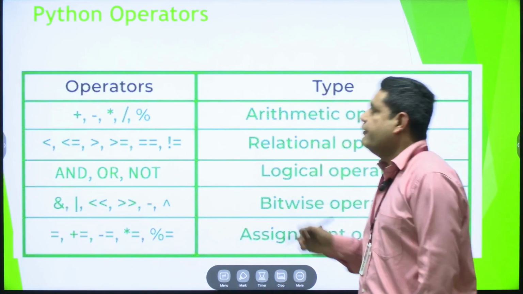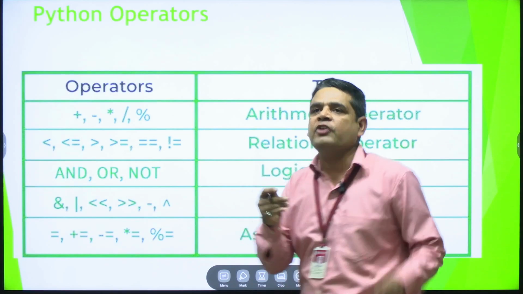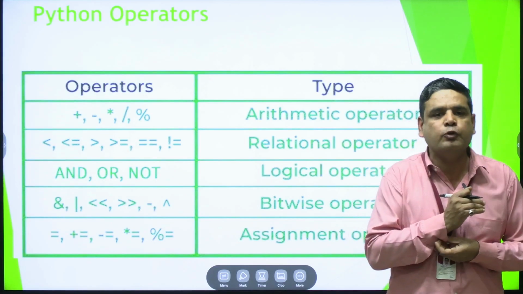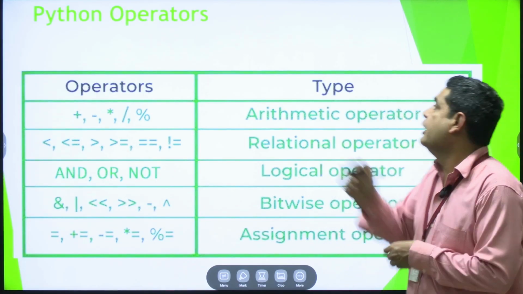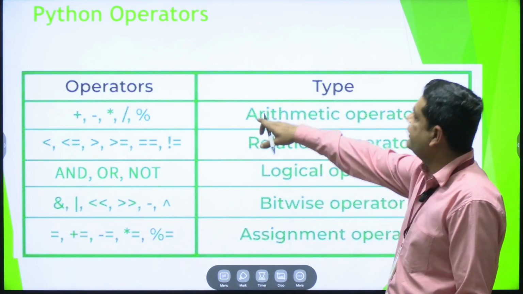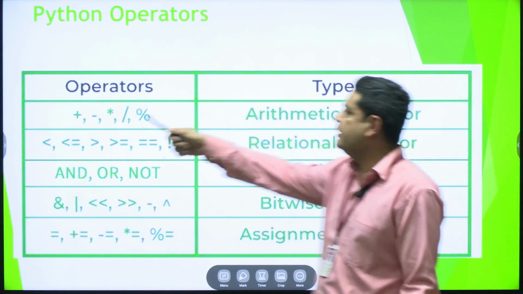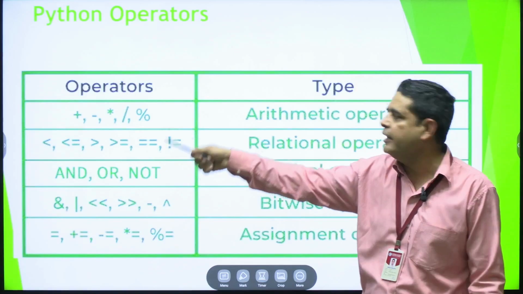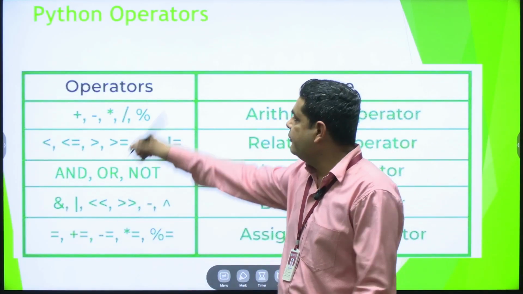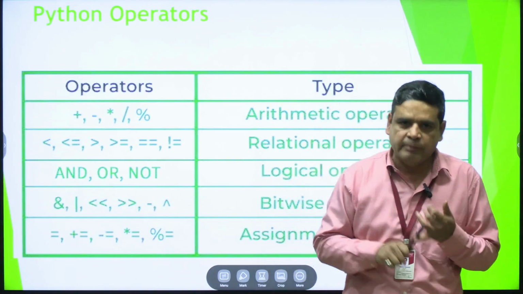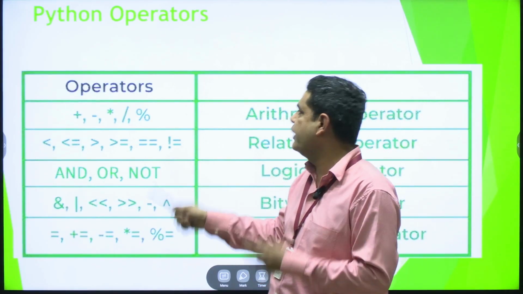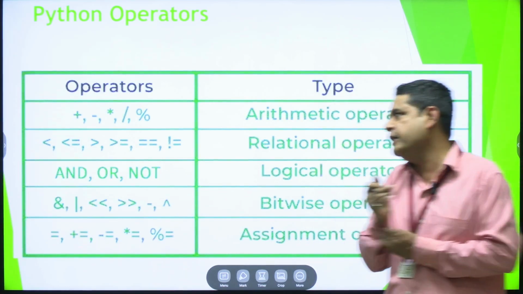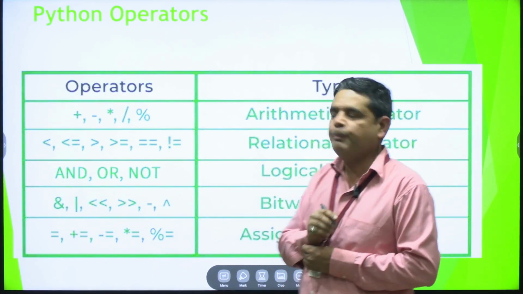When we need to perform operations in Python programming, or any other programming, we have to know about operators, like Python operators. First we have the arithmetic operators: plus, minus, multiply, divide, and mod. We perform addition with the plus symbol, then subtraction, multiplication, divide, and mod. Mod is used to find a remainder, and we use the percent symbol.